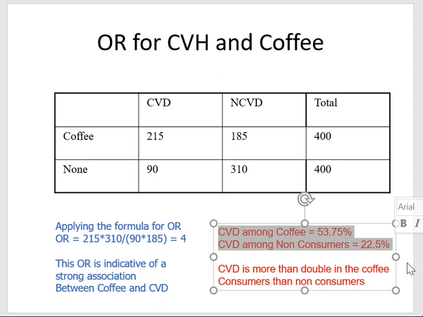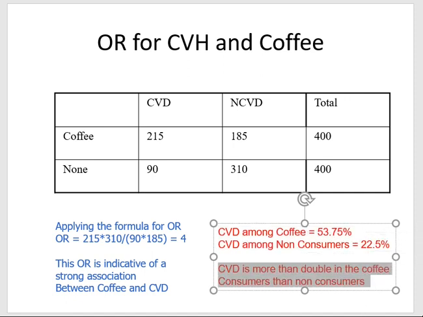Therefore, you would conclude that the occurrence of CVD is more than double in the consumers of coffee than in non-consumers, and therefore that there is a positive relationship. That is the apparent relationship that exists between the exposure and the outcome, and that is the relationship that needs to be investigated to see if it's confounded or not. We haven't done that yet. We're just looking at the relationship regardless of the confounding first.